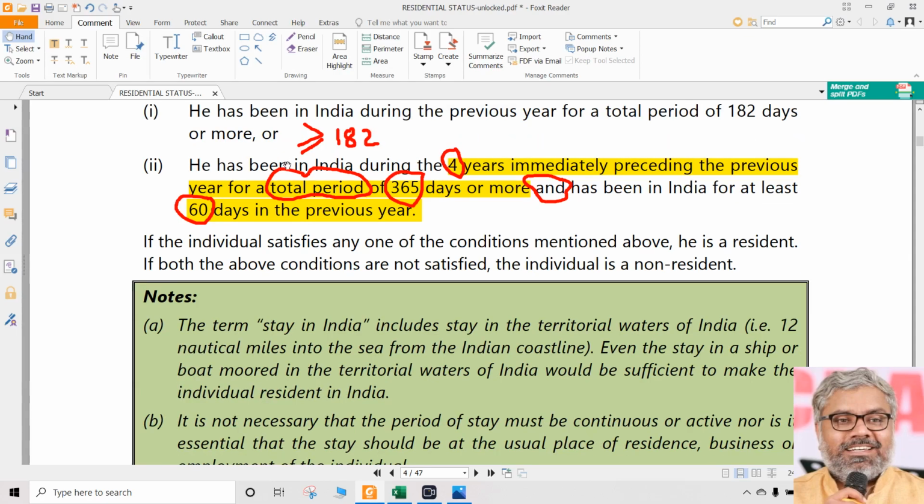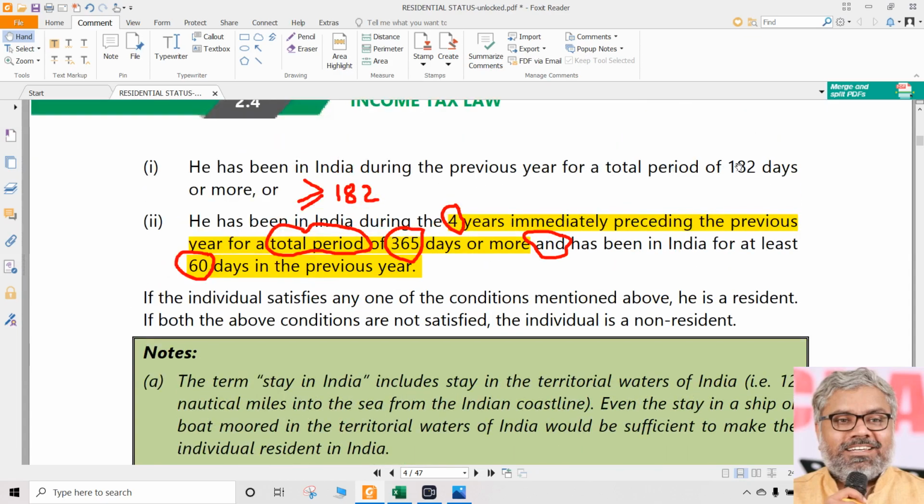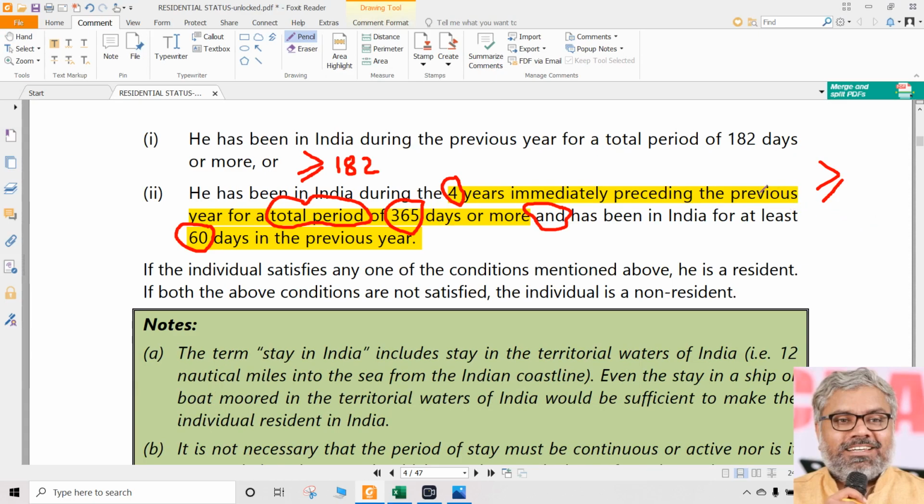If not, we have to check the second condition, which has 2 sub-conditions. What are the 2 sub-conditions? If a person has stayed for 60 days or more during the previous year and stayed in India for more than or equal to 365 days in the 4 years immediately preceding the previous year, then such person can be called a resident. So here if you observe, this 182, 365, 60, all of them are talking about greater than or equal to. It's not just the number we are talking.